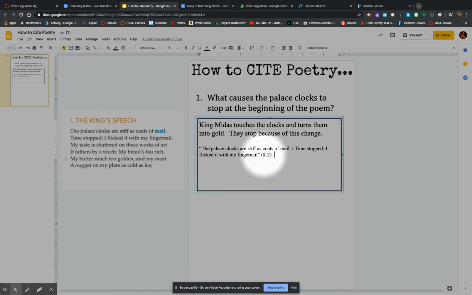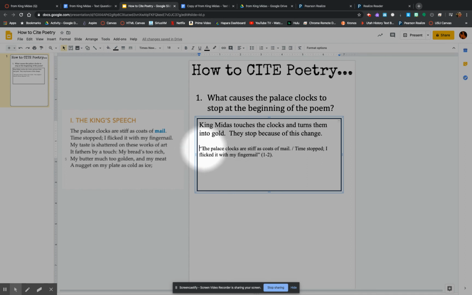We're done citing poetry. So that's how you cite from a poem. The line numbers, and make sure you use the backslash here to show a line break. And make sure you use your quotation marks like normal. And you're there.